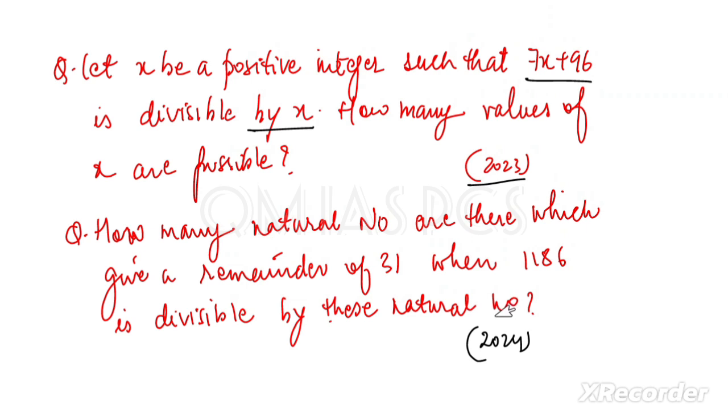Okay, I'm giving you a hint. It's from the concept I have taught you right now: dividend is equal to divisor multiplied by quotient plus remainder. That's the same concept, and from that concept we can solve both questions.